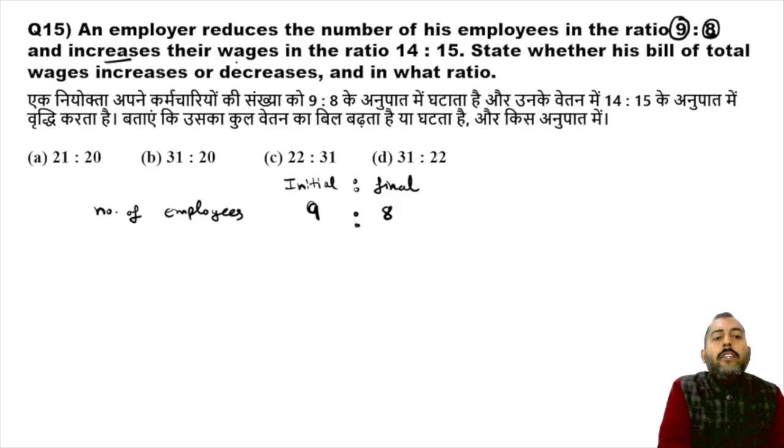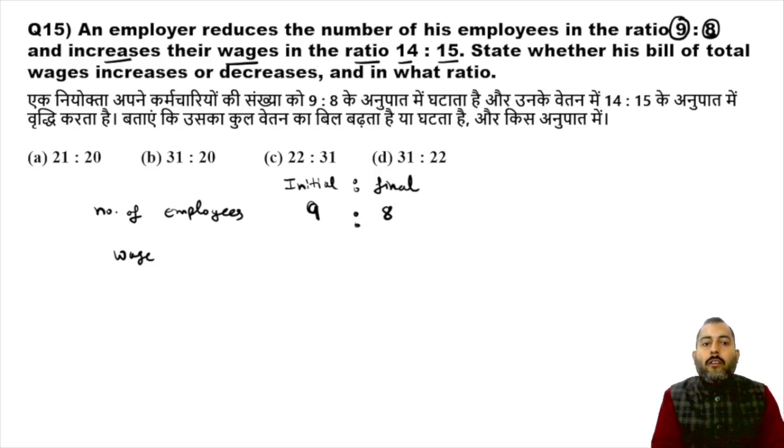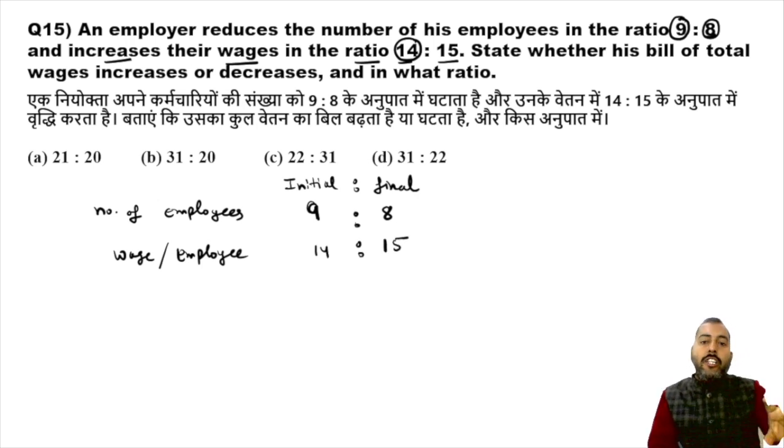And increases their wages in the ratio 14:15. So wages, meaning wage per employee. Initially, if every employee was getting 14 rupees, now every employee is getting 15 rupees. So initially he was giving 14 rupees to every employee. Now he is giving 15 rupees to every employee.